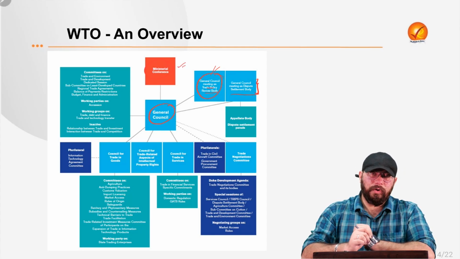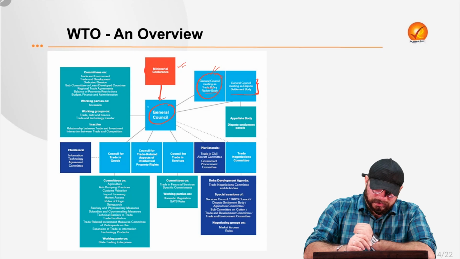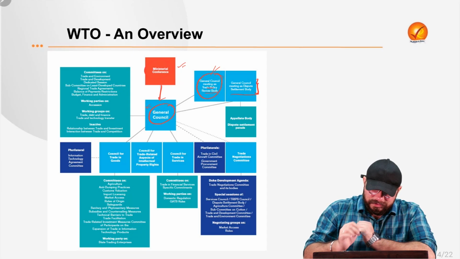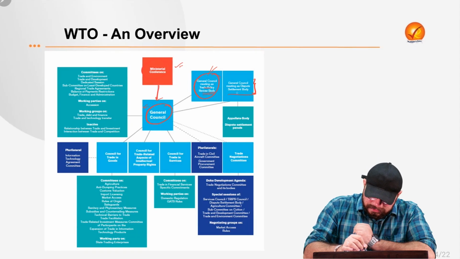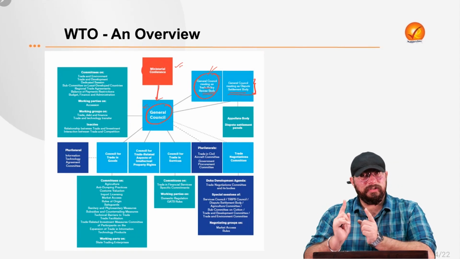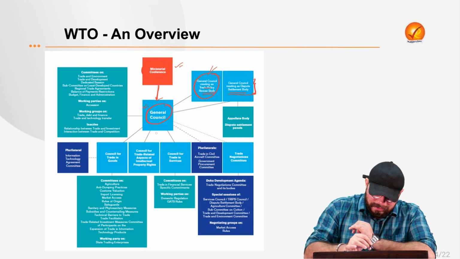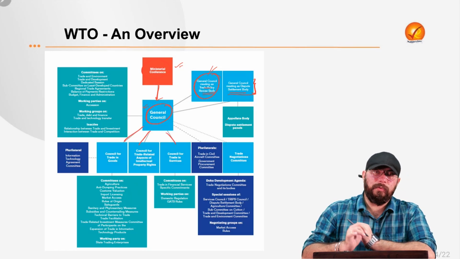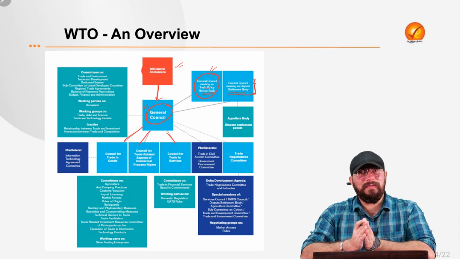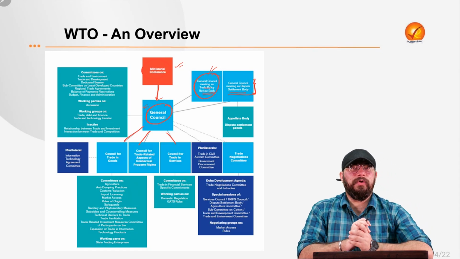Ministerial conference is very important. Then under the ministerial conference, there is your general council. Alongside the general council, there is the trade policy review body. And there is the dispute settlement body. Two bodies, the trade policy review body and the dispute settlement body. Now, under that, there are a lot of sub-councils, which tell us the different arenas under which WTO is working.